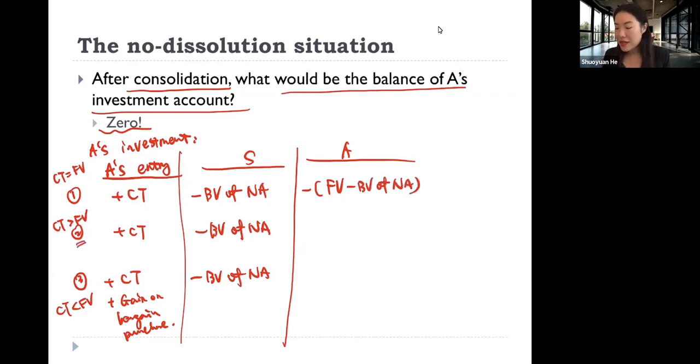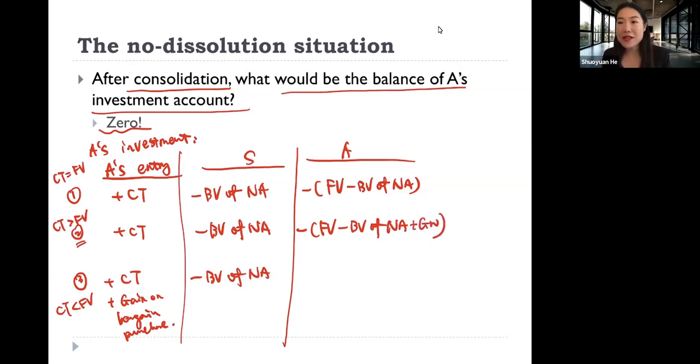And if it is the second situation, when there is goodwill, the investment account, we need to take into account goodwill here. So the investment account is decreased by not only the difference between fair and book value of firm B's net identifiable asset, but also goodwill.